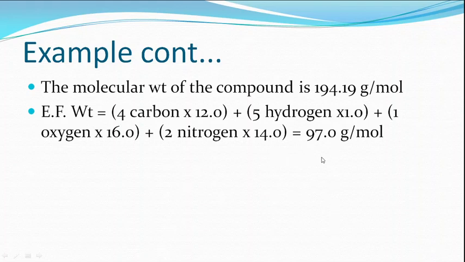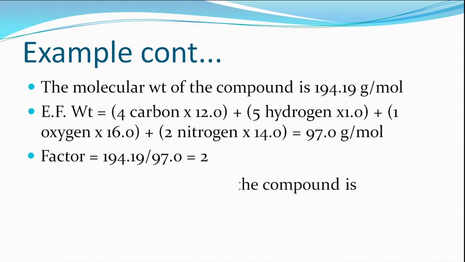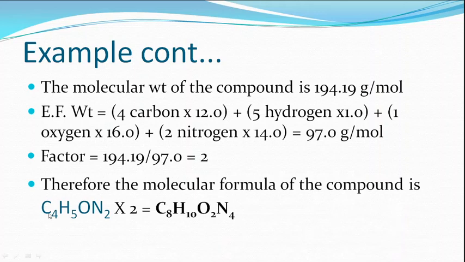Now you have to find out the factor. The factor is molecular weight divided by empirical formula weight. The molecular weight is 194.19 gram, and the empirical formula weight is 97 gram. If you divide, you will get the number 2. Therefore, we know the empirical formula is C4H5ON2. In order to get the molecular formula, we use the factor and multiply all these numbers by 2.